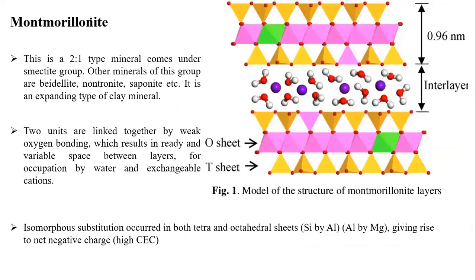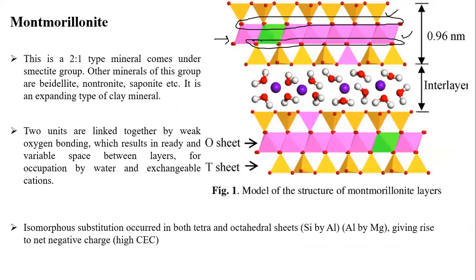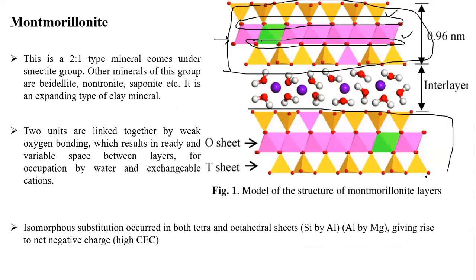Another type is called montmorillonite. Yeah, montmorillonite, 2:1 type. See here, this is the octahedral structure, students. Remember, this is the octahedral structure, and this is the tetrahedral structure. As I said, same, the oxygens are common and shared between the aluminum octahedron and silicon tetrahedra, and this is also a one layer lattice. Between these two layer lattices there will be some gap, and you can see some water molecules will enter.